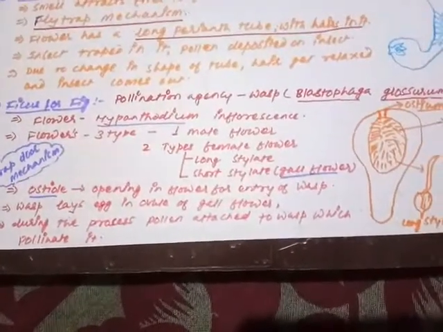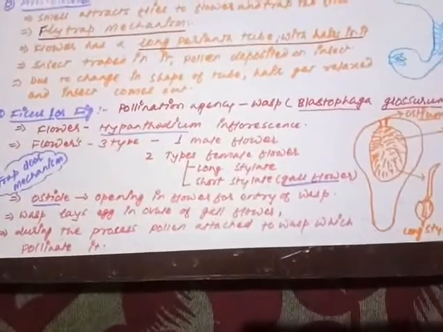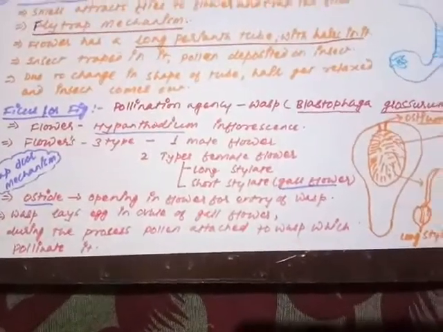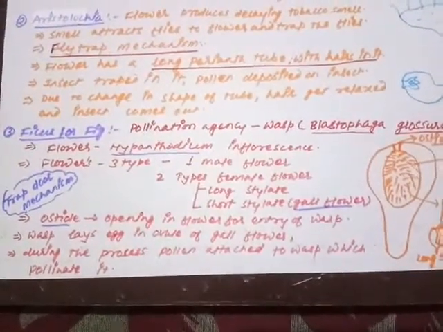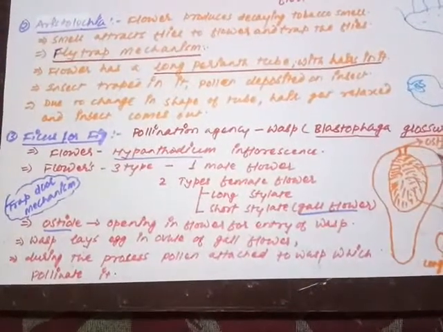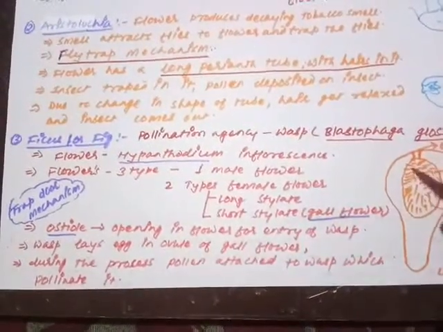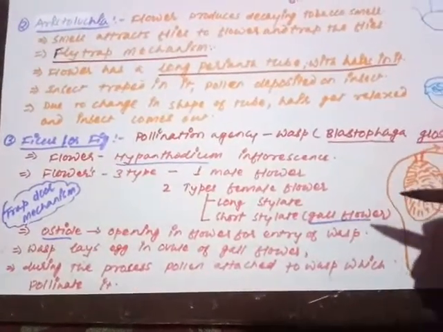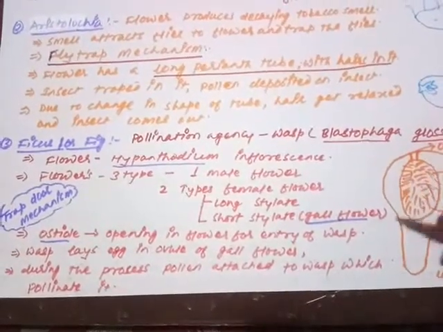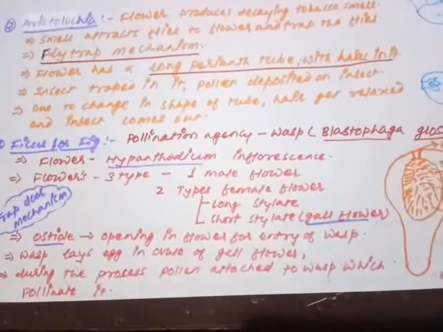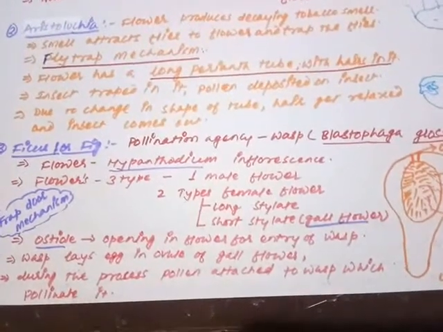In hypanthodium, three types of the flower: one male flower, that is always fertile, and two female flowers, out of these one is fertile and one is sterile. The fertile flower is always the long stylate, the short stylate flower is the gall flower, which is used for the purpose of oviposition by the wasp. So the wasp enters inside with the help of a single pore on the flower, that is called the ostiole, and when it enters, due to the congested network of the stamen and the stigma, the pollen grains will be loaded on the body of the wasp, and finally it will be used for the purpose of pollination.